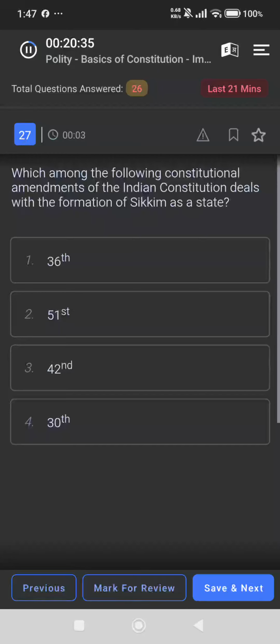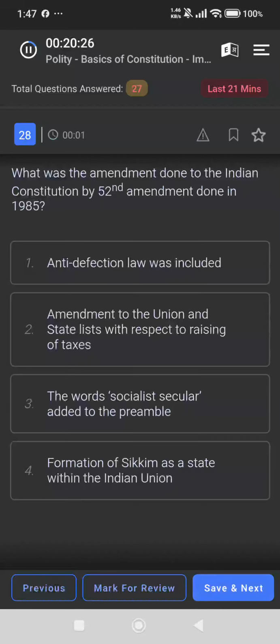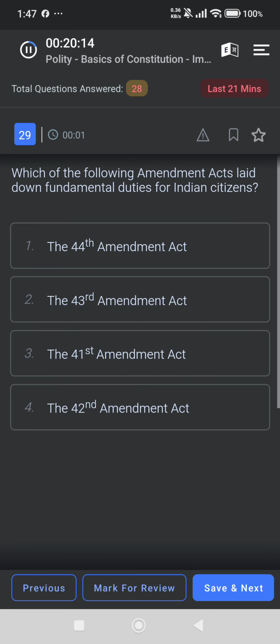Which among the following constitutional amendments of the Indian Constitution deals with the formation of Sikkim as a state? 36th. Which was the amendment done to the Indian Constitution by the 52nd Amendment in 1985? Anti-defection law was included. Which of the following amendment acts laid down the fundamental duties? 42nd.